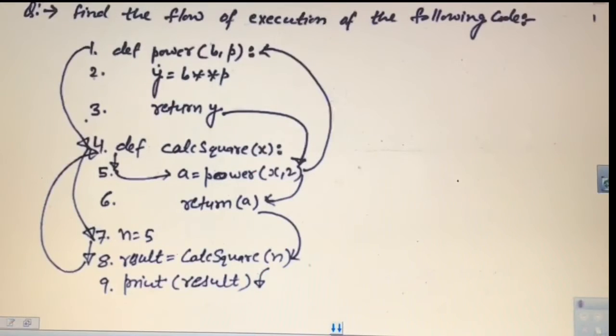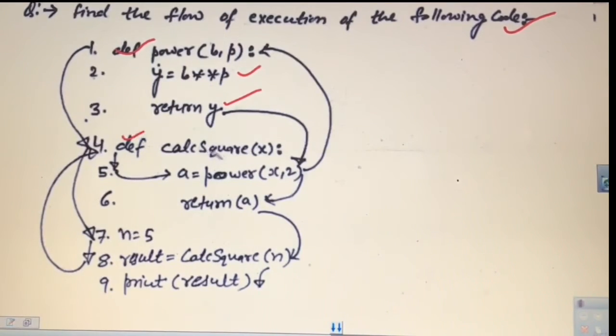Now let's see this question. This is a very important question, and if you are able to understand it, then flow of execution I think will be clear to you. Here I have taken two functions. One function is power. It takes two arguments, calculates the power, and returns that calculated power to the calling function.